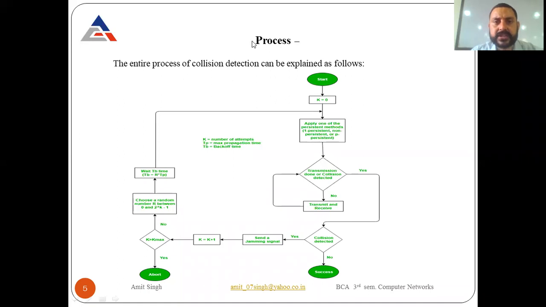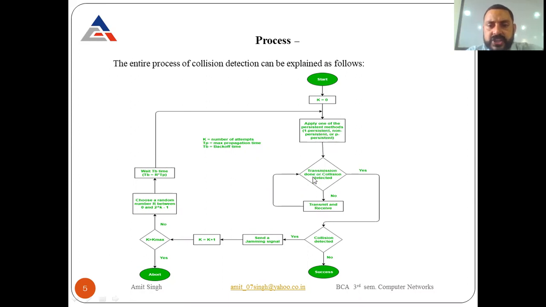we have the entire process of collision detection, which can be explained as follows. Now look at your screens very carefully. From where does the process start? Whenever k is zero, that means the channel is idle and we start the transmission. Now apply one of the persistence methods: either one-persistent, non-persistent, or p-persistent. You can go through these methods in the next slide. We can use any one method. Suppose at the start we are using one method.